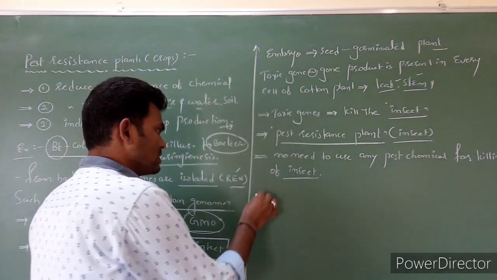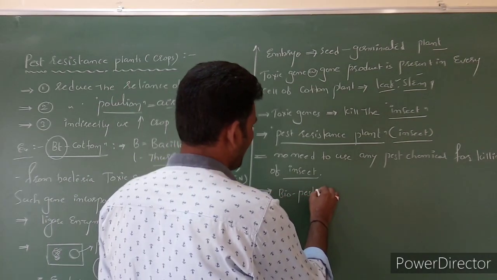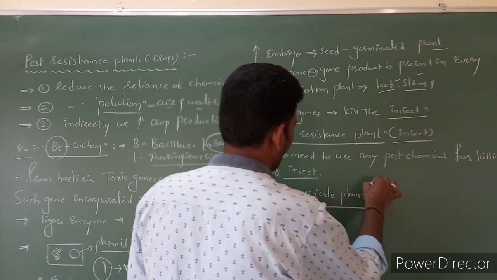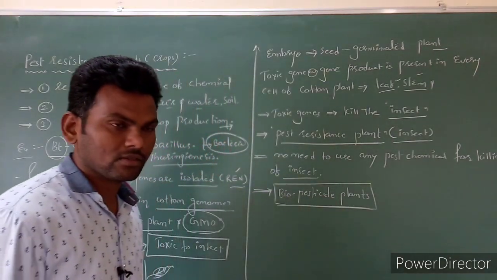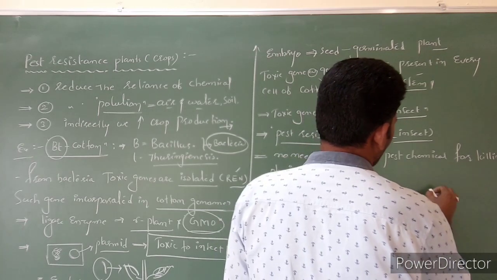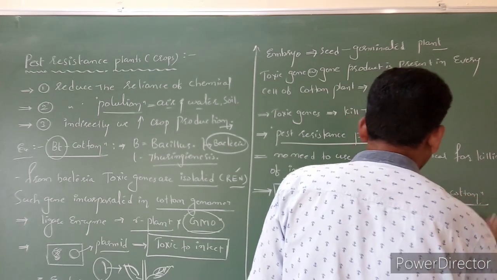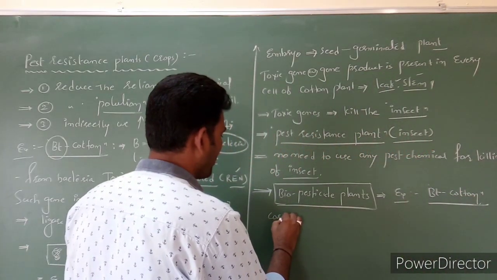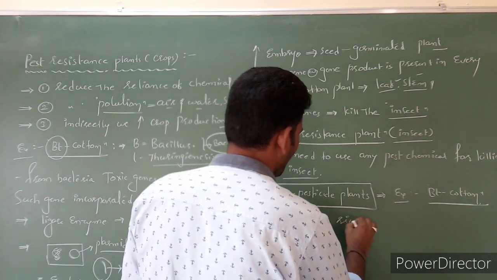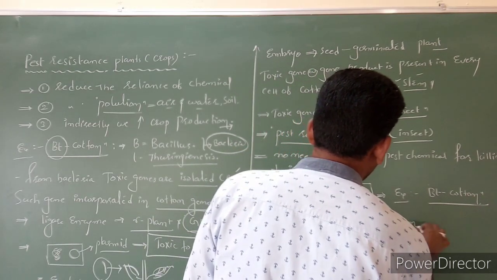Okay. Next, such types of plants we can call biopesticide plants. So now we have already prepared biopesticide plants. Examples are Bt cotton, as well as corn, maize, rice and soybean.